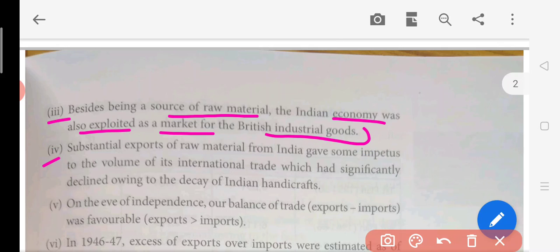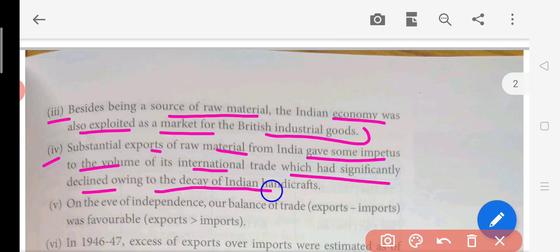Then the fourth point: the substantial export of raw material from India gave impetus to the volume of international trade, which has significantly declined owing to the decay of Indian handicraft. What happened here? The exports were more at that time, because the raw material was being exported from India to the British. The export suddenly shows that it was too much at that point of time. Due to this international trade, there was some significance, because there was also a decline, a decay, of the handicraft industry.